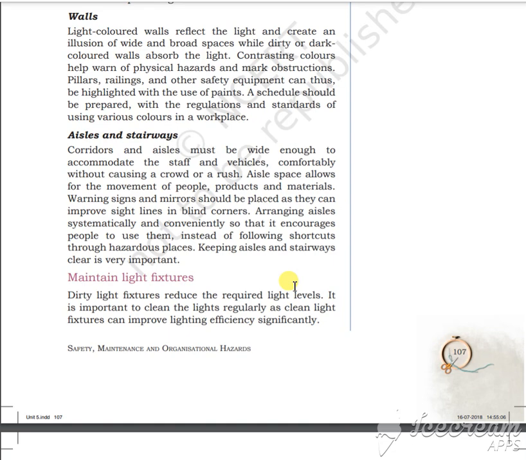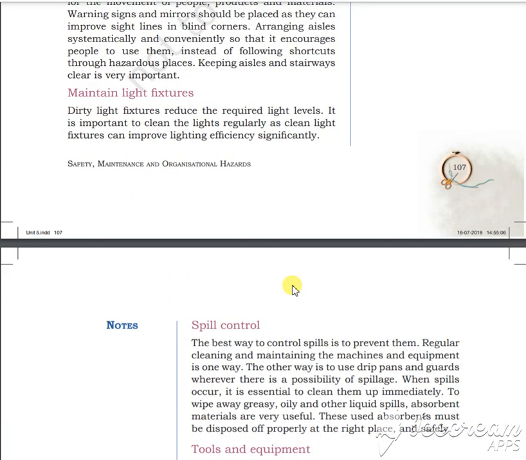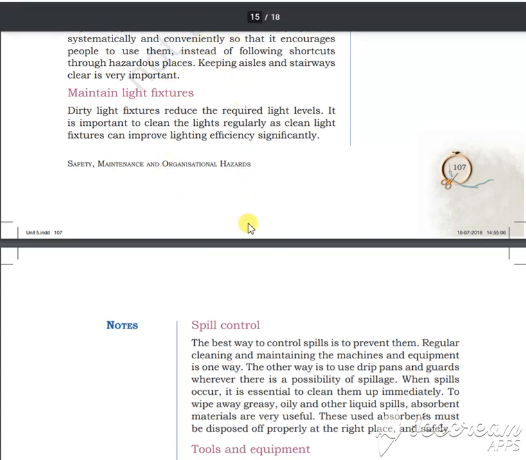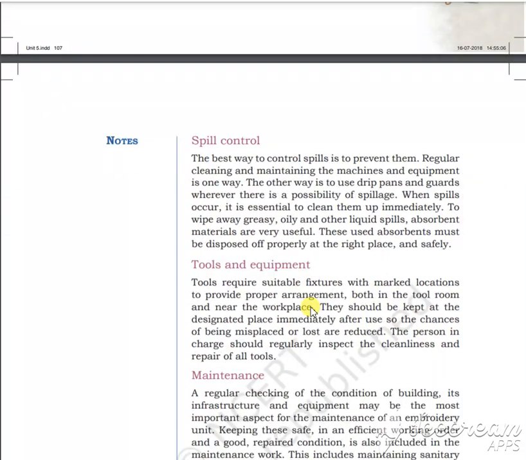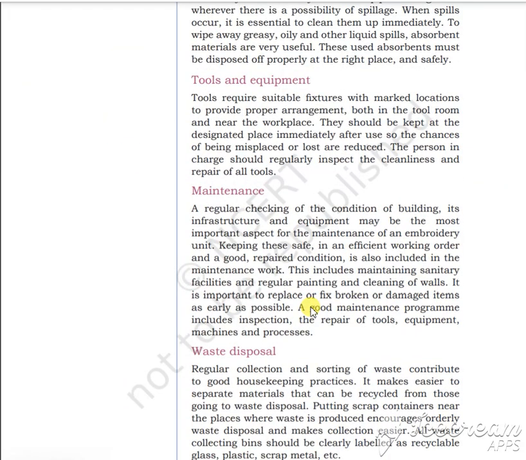The house should be designed so that there is no pillar in the middle of the way. For those who are color blind, we have to use colors in a different way so that they can understand them. Color patterns with bright color corners should not be used. For spill hazards, we should use different tools and equipment. You should maintain waste disposal. In your school you have seen the different waste disposal centers and buckets. Maintenance is not only for the school; you yourself should also maintain it.